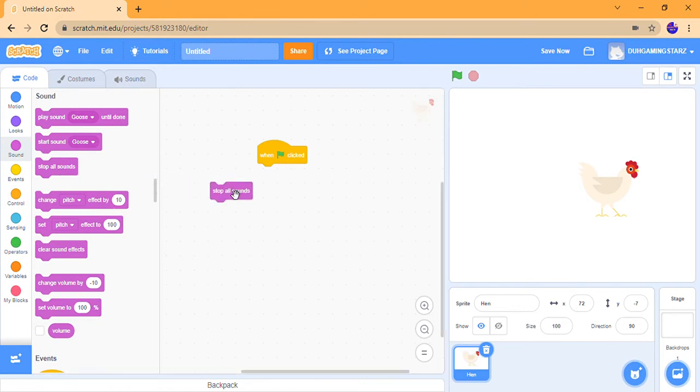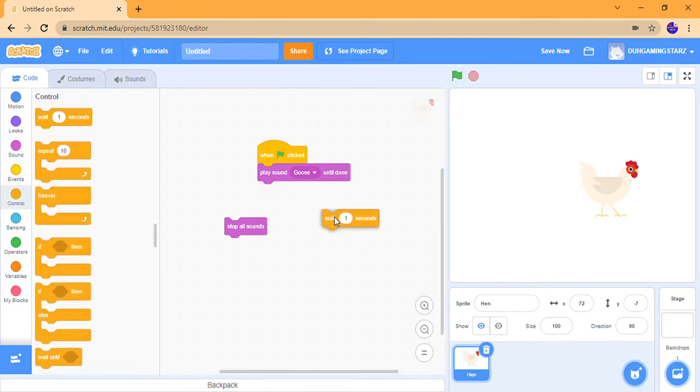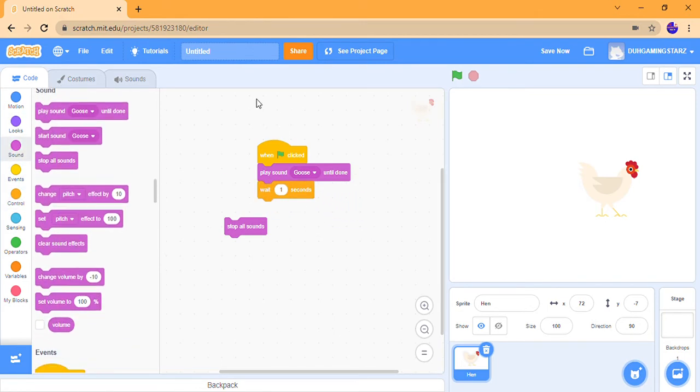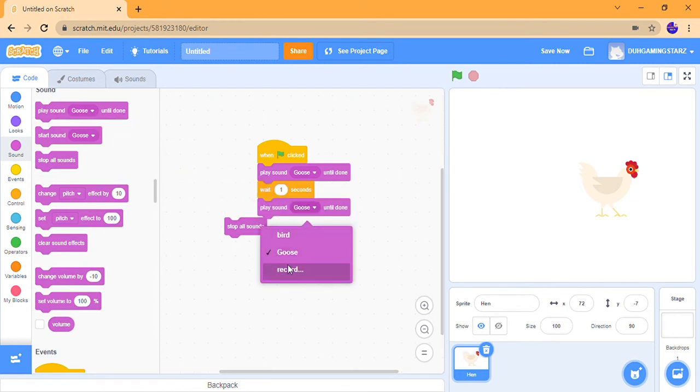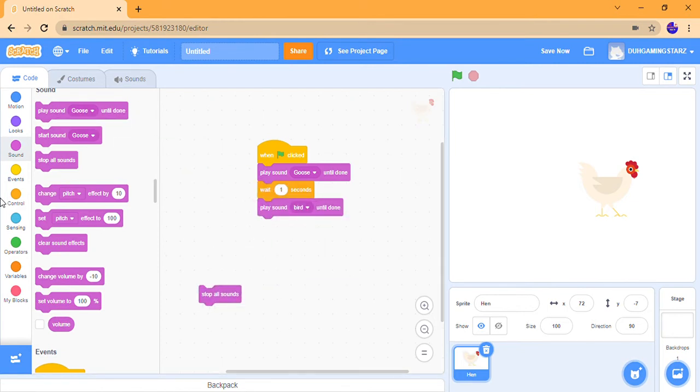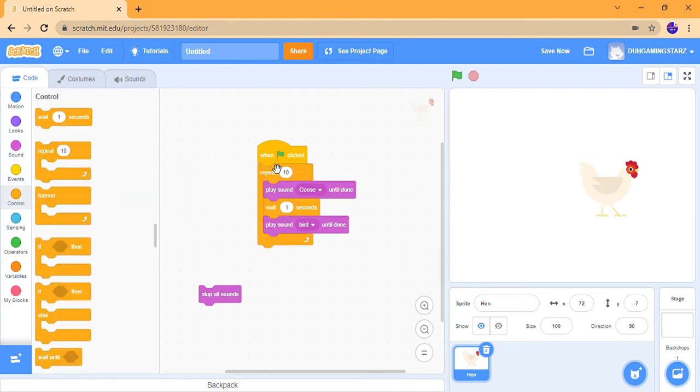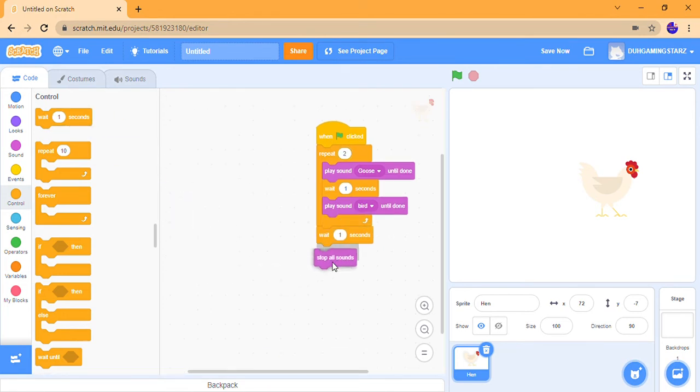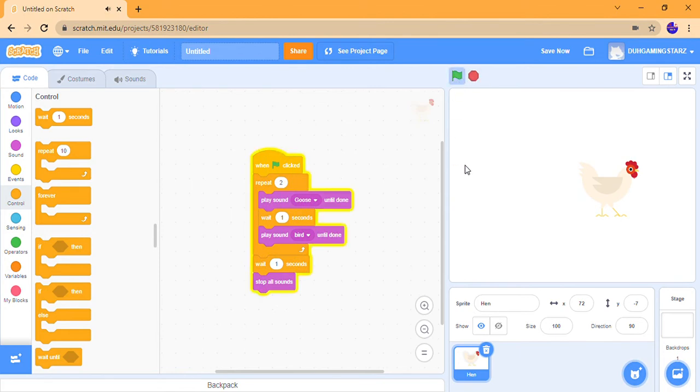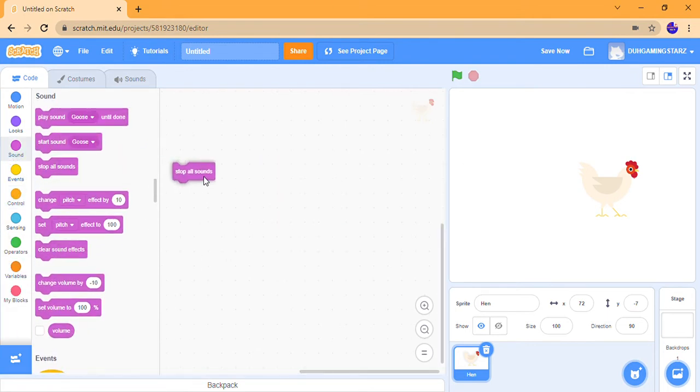Next is the stop all sounds. Let's say play goose until done, and then wait 1 second. Play bird until done, and then I'll go to this repeat block. I'll say it twice. Wait 1 second. Stop all sounds. And then all sounds are stopped. So this block basically stops all sounds which are currently playing.